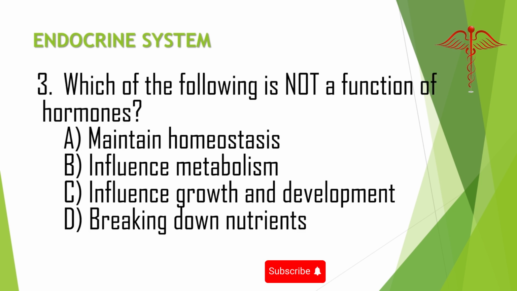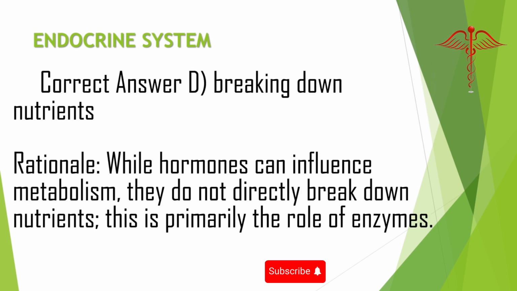3. Which of the following is not a function of hormones? A. Maintain homeostasis. B. Influence metabolism. C. Influence growth and development. D. Breaking down nutrients. Correct answer: D. Breaking down nutrients. Rationale: while hormones can influence metabolism, they do not directly break down nutrients. This is primarily the role of enzymes.